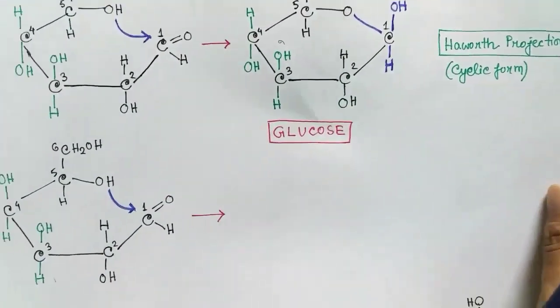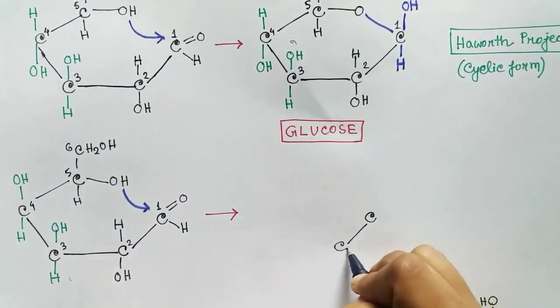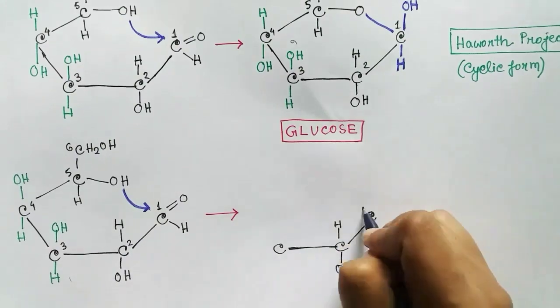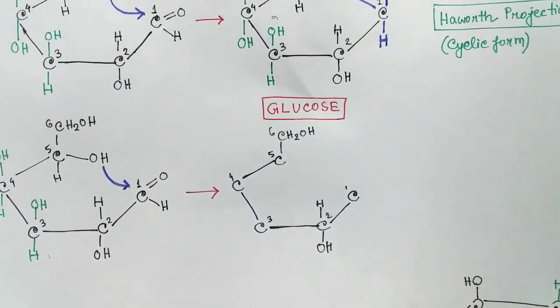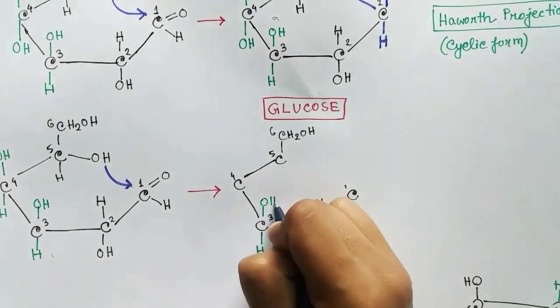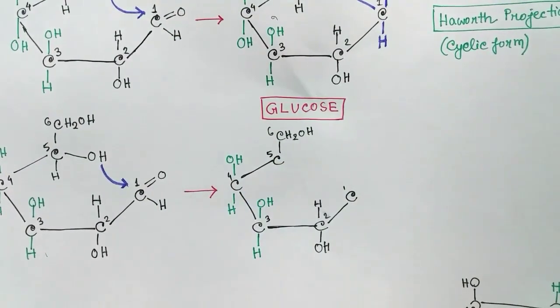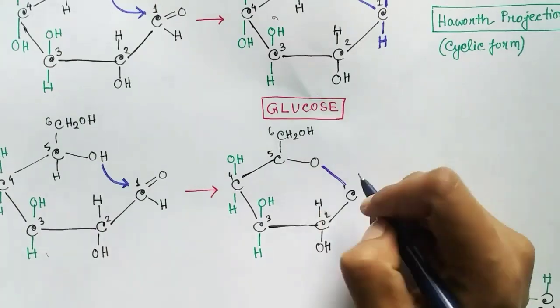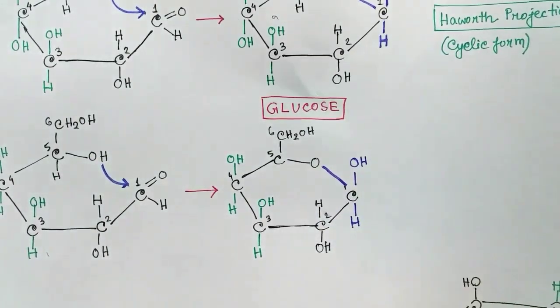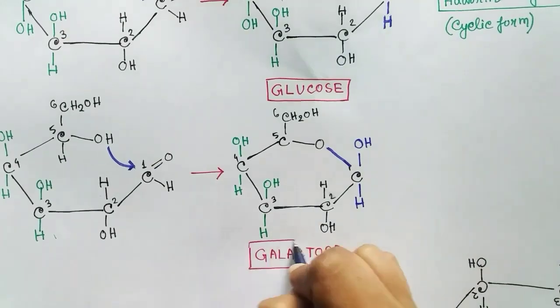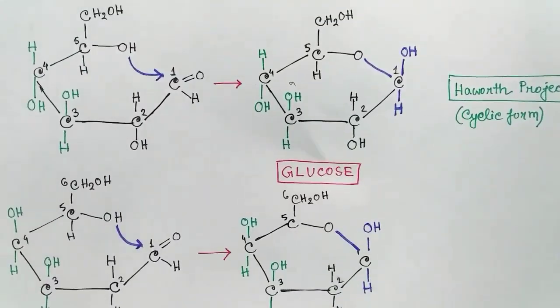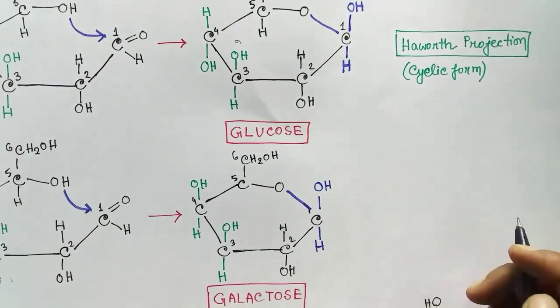So here the first carbon will also react with the hydroxyl group of the fifth carbon for stability, and it will form the cyclic structure of galactose. And this is also hemiacetal formation, as this is also an aldose. And the first carbon will have a hydroxyl group above or below the plane. So this is galactose in cyclic form.